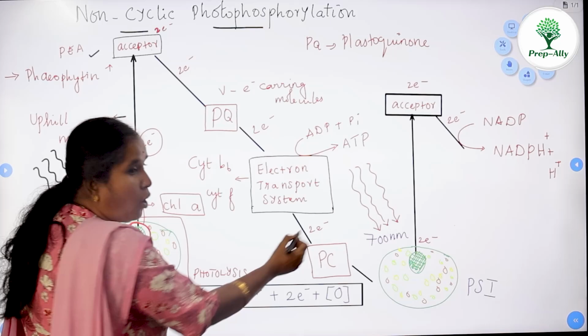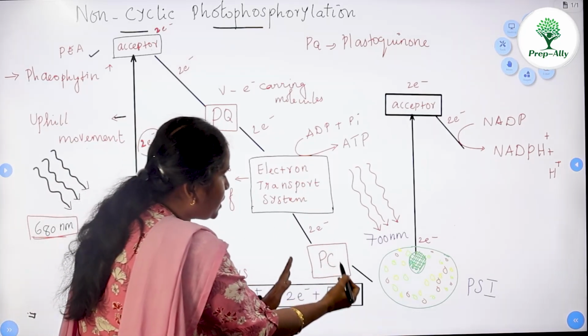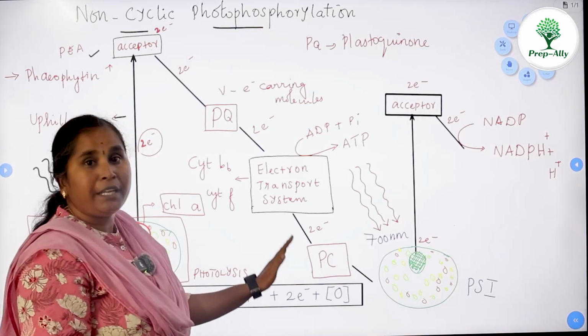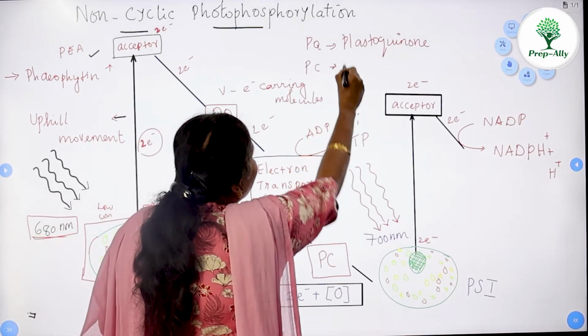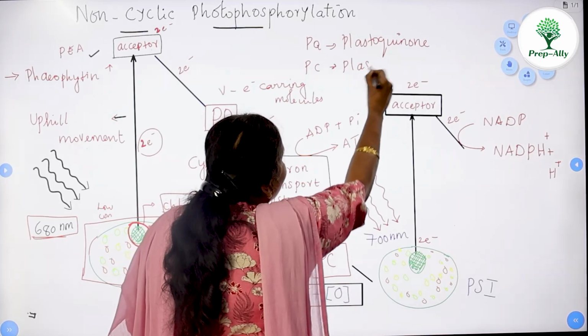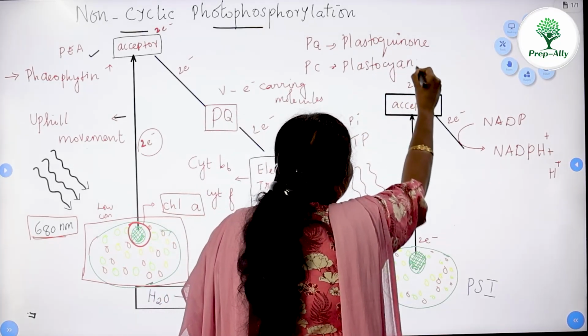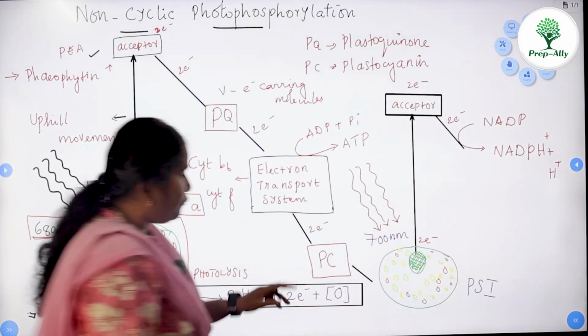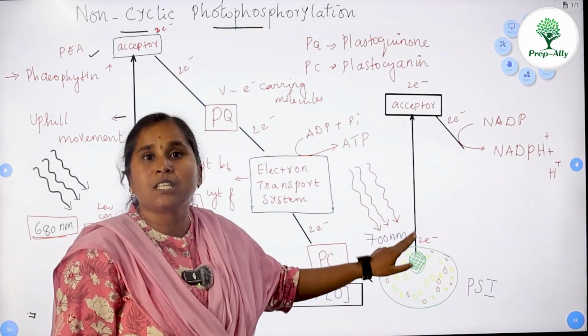Now again the electron is excited. From the electron transport system, it goes to the next electron carrying molecule PC, which stands for plastocyanin. From here, the electron moves to photosystem 1.